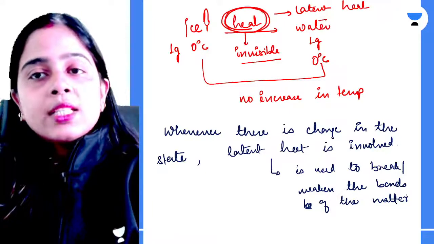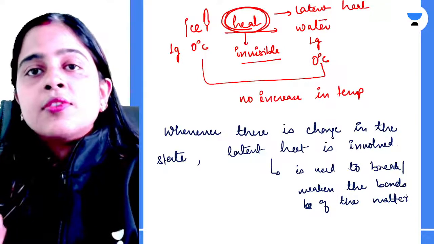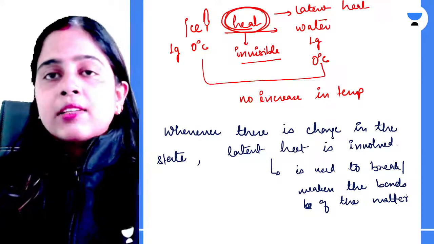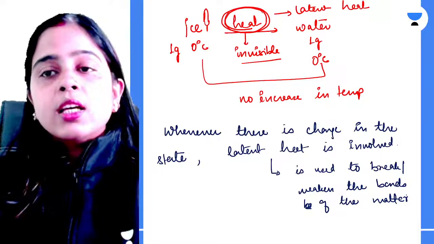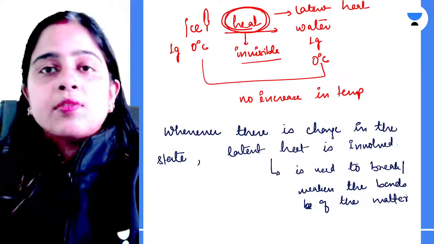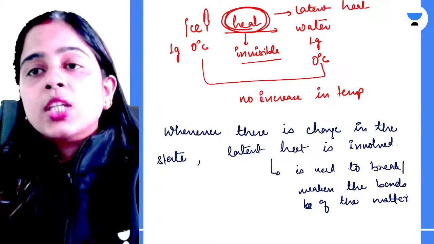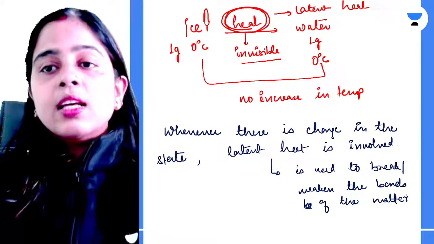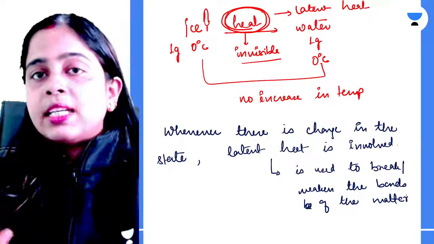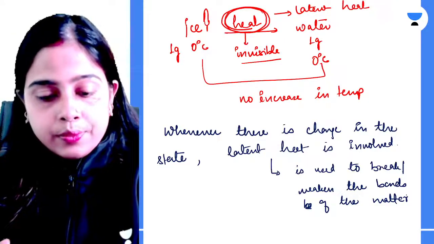Okay, so I hope it is clear to you. So wherever you see a change in state, a change in phase of matter, liquid to solid, solid to liquid, liquid to gas, gas to liquid, understand that latent heat is involved here. During your state change, no change in temperature is seen. This type of latent heat is divided into two categories, that is latent heat of fusion and latent heat of vaporization.